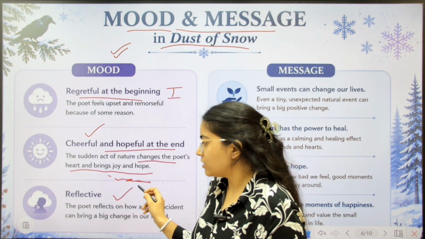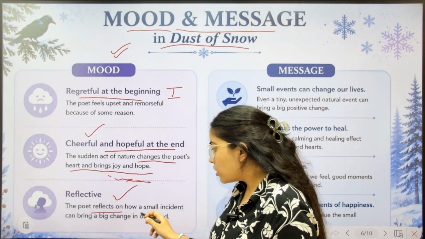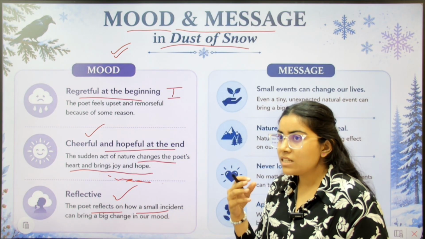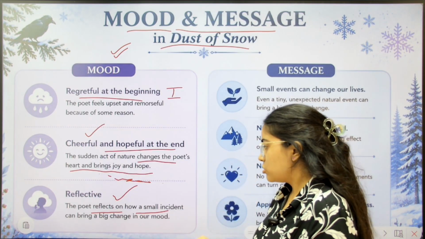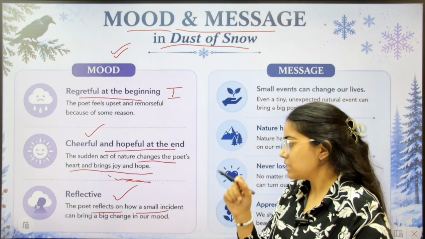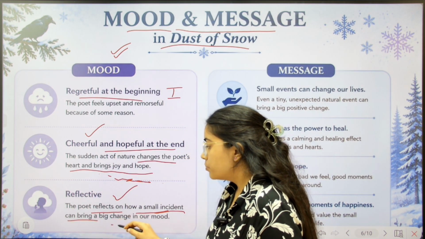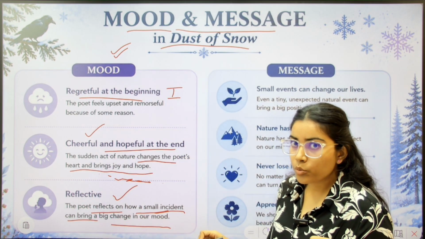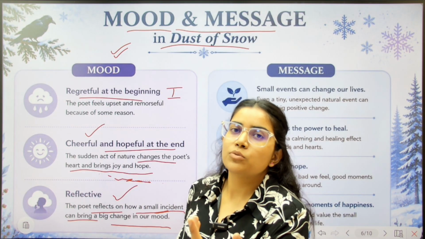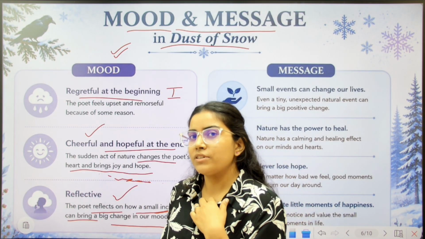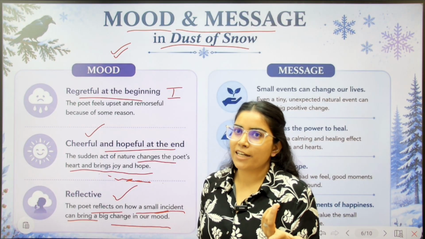Next is reflective. Now the poet reflects on his own thoughts. The poet reflects on how small incidents, very tiny incidents of nature, he observed. He reflected on it and he says that small incidents can bring a big change in our mood. It happens sometimes. For example, if one of my students gave me a rose one day, that small incident would make my day.